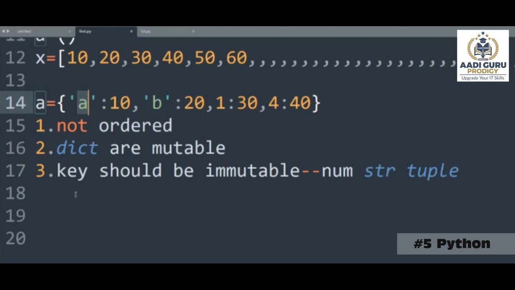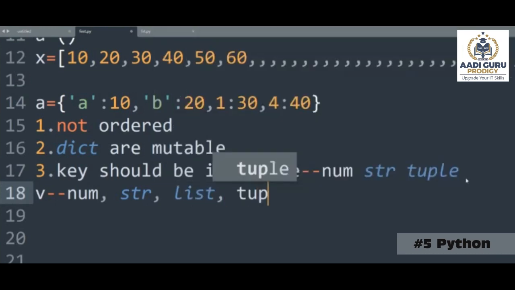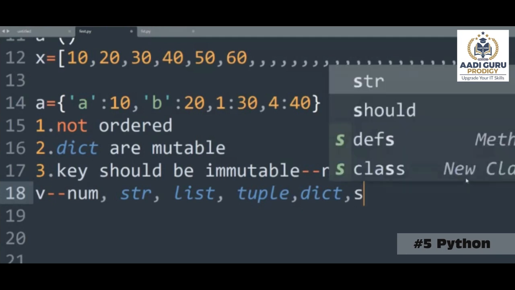I am focusing on it again. Don't get confused, I am talking about only the keys part. If you want to create a key, you have to use only a number or a string or a tuple. That's it. Only these 3 will be used for creating a key. But the value can be anything. So when we say anything, what does it mean? It can be a number, a string, a list, a tuple, a dictionary, another dictionary also, or a set, which we will discuss later.